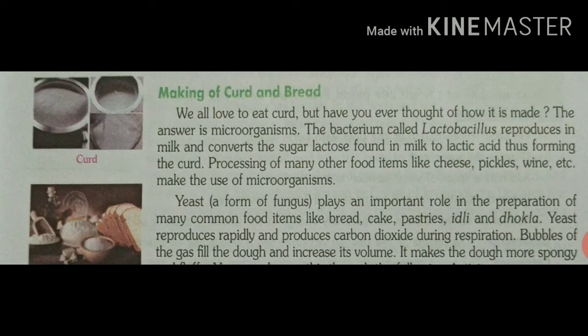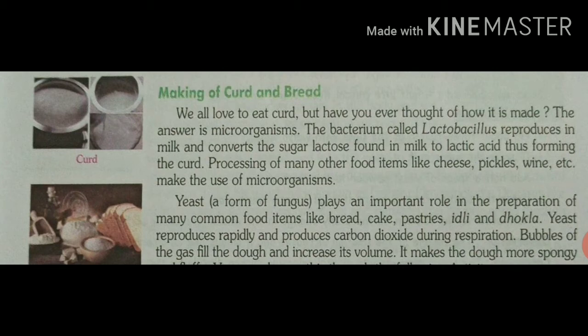A natural sugar called lactose is present in milk. When a sample of curd is added to the milk, what happens? Lactobacillus bacteria start multiplying, and the milk is converted into curd by the action of the lactobacillus bacteria, because lactobacillus bacteria convert sugar into acid. Which acid? Into lactic acid, and due to that the formation of curd takes place.